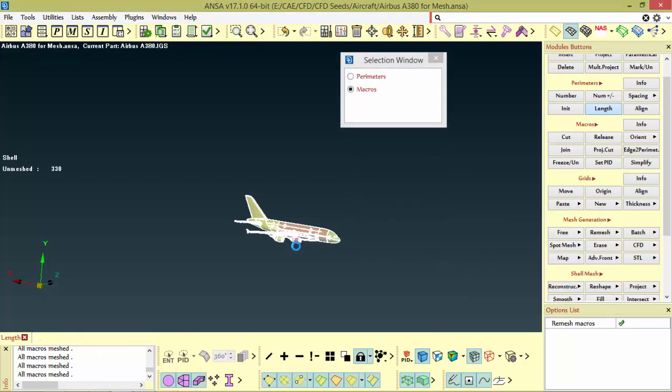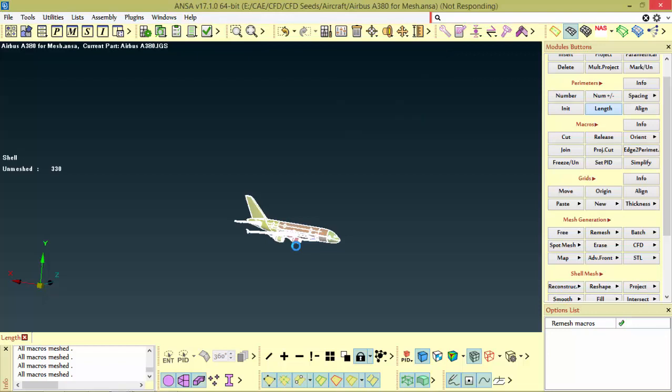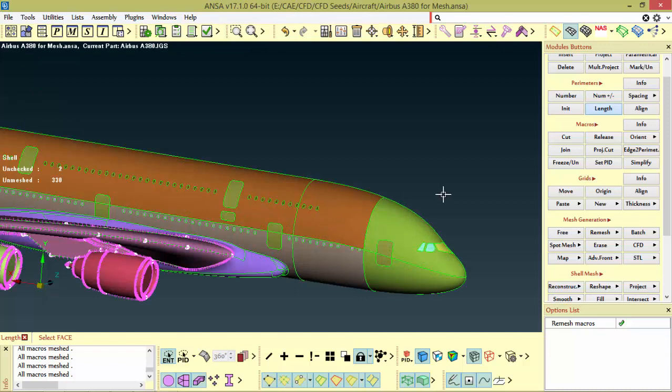Okay, it will take some time. Yes, length is applied.